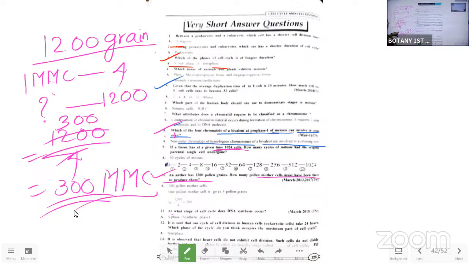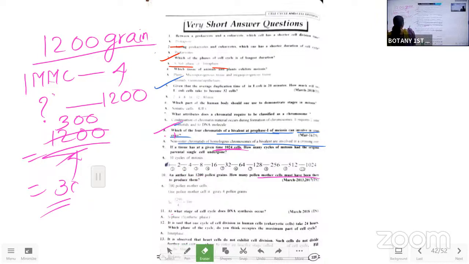Okay, why am I solving this? Here, they will change the number of pollen grains. They won't make the same question repeat. They will change the numericals. So whatever may be the pollen grains, those are the released ones, isn't it? So from the mother cells, how many times they will divide and how many mother cells, that can be done with this type of calculation. So whatever may be the number, if you know the process, we can easily go with the calculation. So I'm showing that calculation. Okay. Now comes the next question.